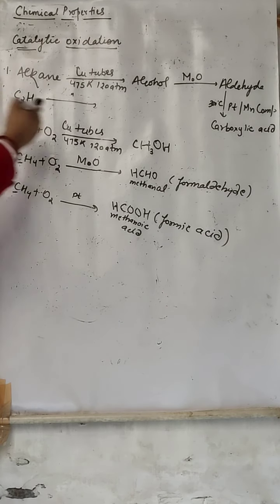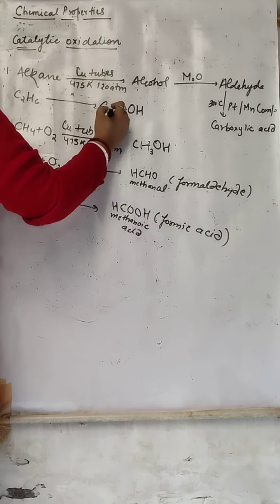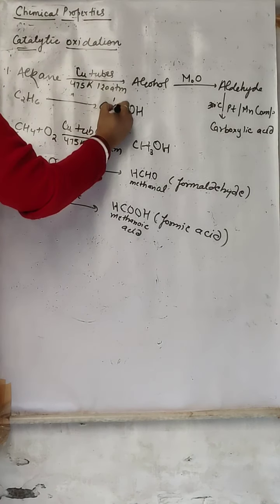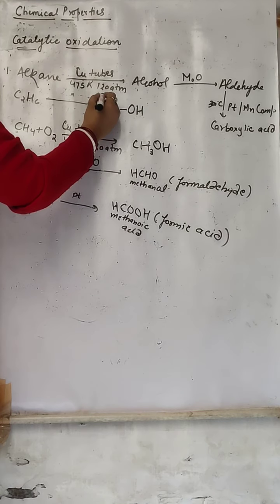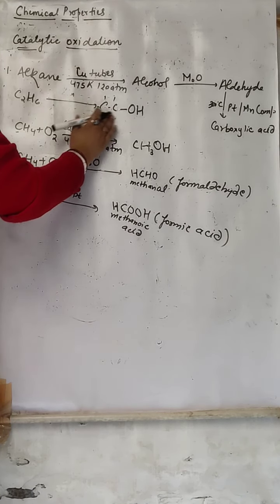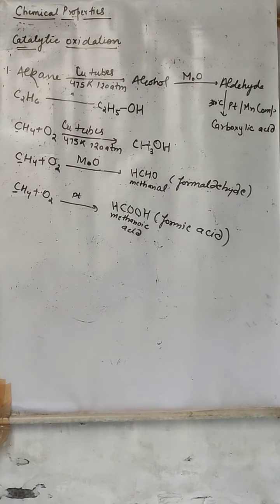Alcohol of 2 carbon. So OH we write, alcohol of 2 carbon, C-C. Now how many hydrogen does it require? This carbon requires 2 hydrogen, this carbon requires 3 hydrogen. So 1, 2, 3, 4, 5: 5 hydrogen and 2 carbon. So what will it be? The formula will be C2H5OH.